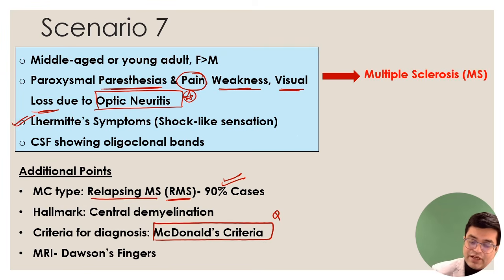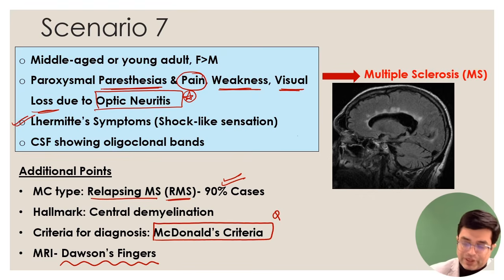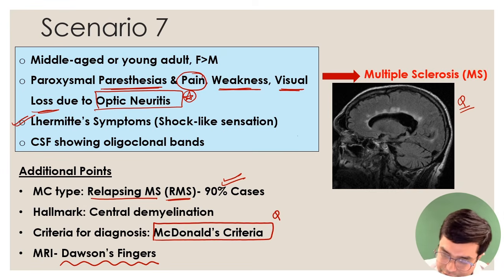And if you do MRI, what will you find? You will find an abnormality called Dawson's fingers. How would Dawson's fingers look? Look at this picture. This picture has been asked in radiology. So when you do MRI, you will find these. Can you see these images? Let me just mark them. This one, this one, this one. So there will be focal plaques of demyelination which are present perpendicular to the lateral ventricle.